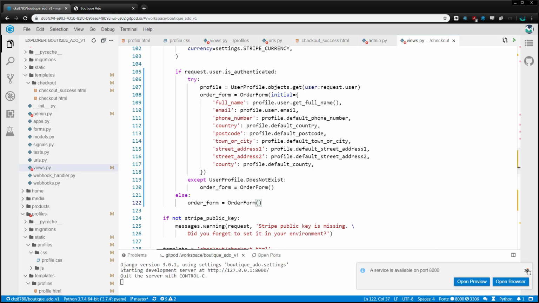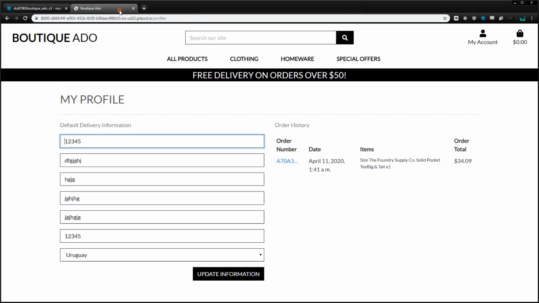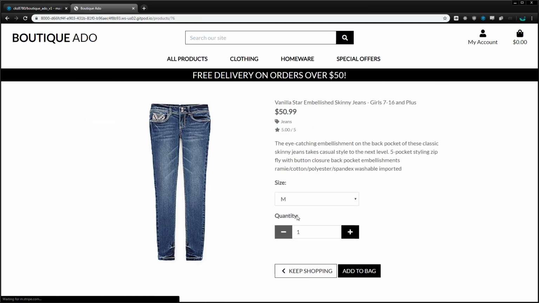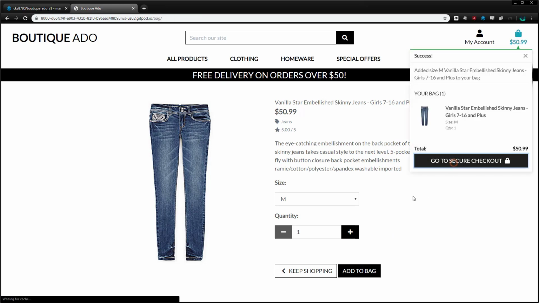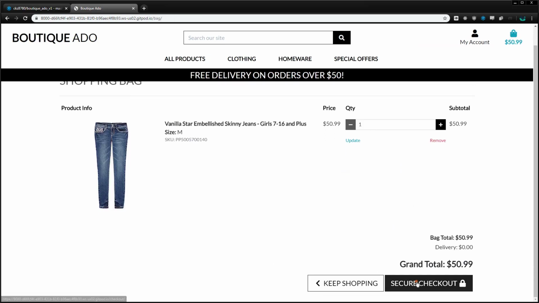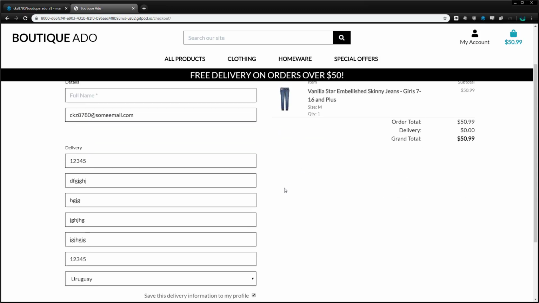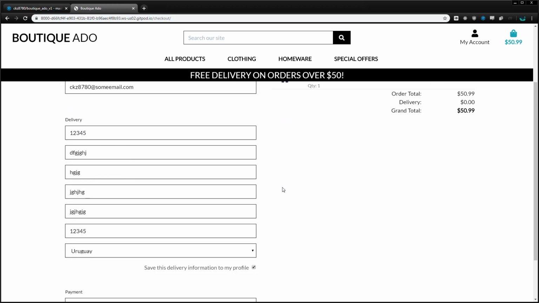To test this, I can go back to the checkout page on a new order and see that the form is automatically filled in with the information from my profile. If you don't see the full name and email address filled out, make sure you've got them filled out on your user account in the admin.